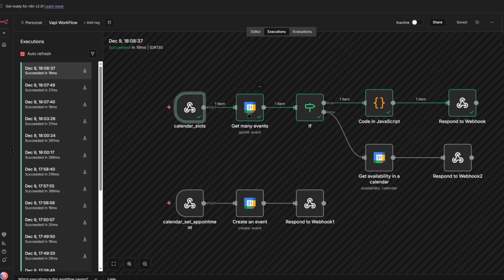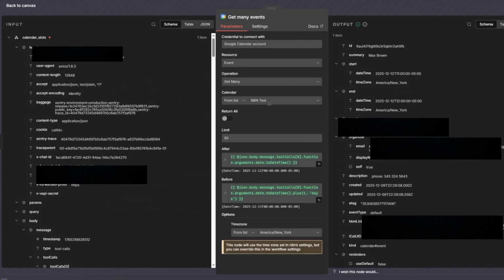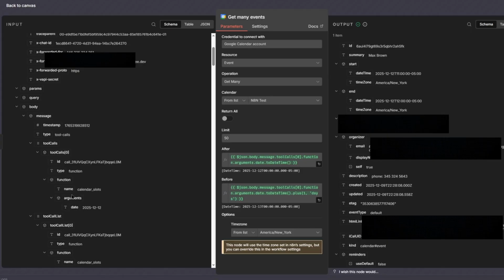Then you want to get the Google Calendar node, the one that says get many events. So select this node. Now this is the data from vapi. Now you want to scroll down to where you see date. So first you want to go over here and select expression, which you should see right here. It's not there right now because this is different stuff, but when you're building this, you're going to see an expression right here. You want to click on that. Then you want to drag the date right here.